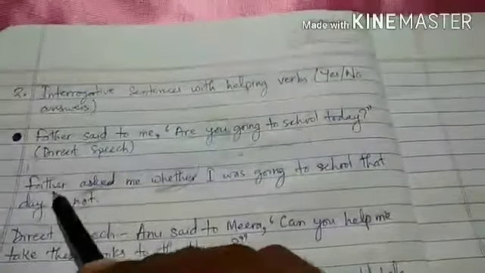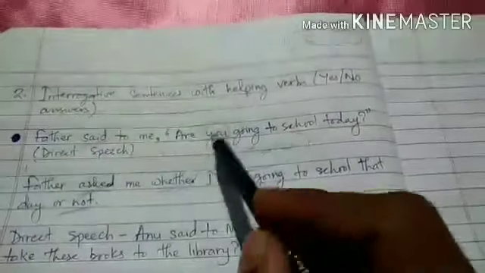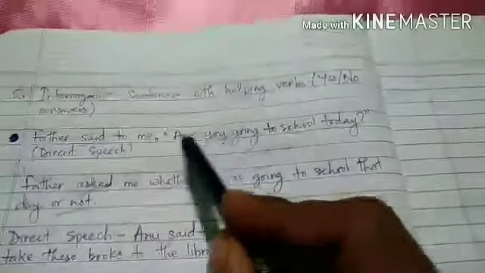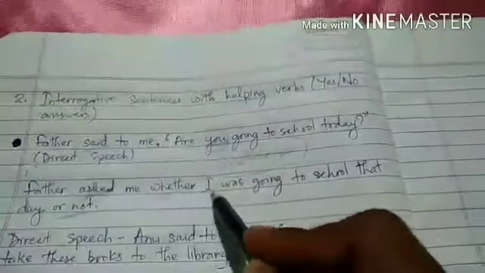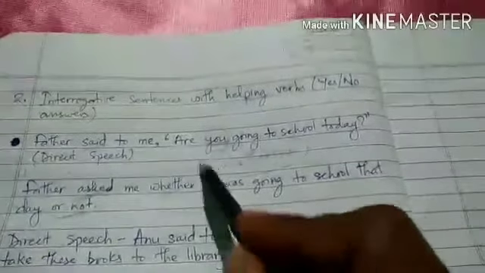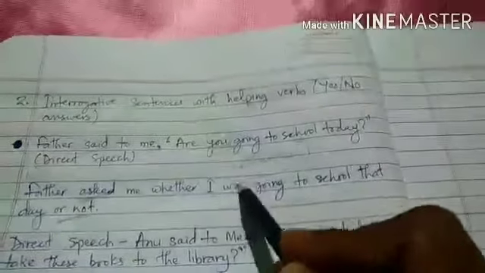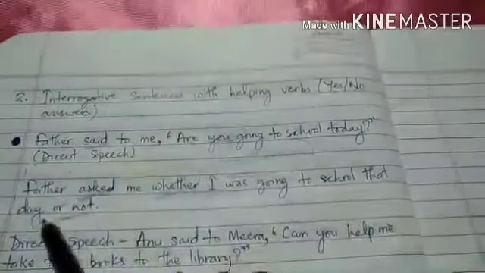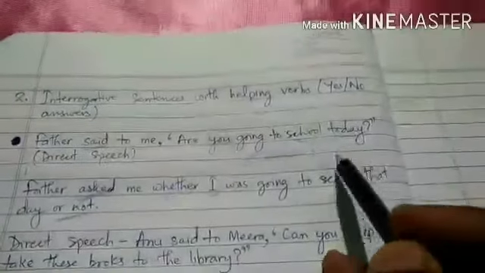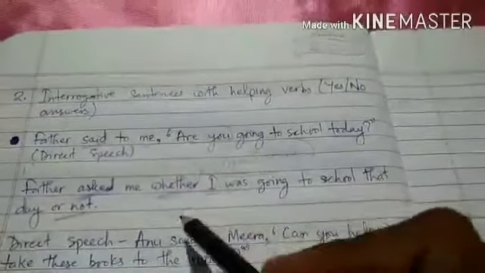Like here, father asked me whether. Here you refers to me, so in place of the subject I will write I. Whether I. Are is used in present tense, so it will change into was because it is with singular I. Whether I was going to school that day or not. Today becomes that day. I hope you have understood.